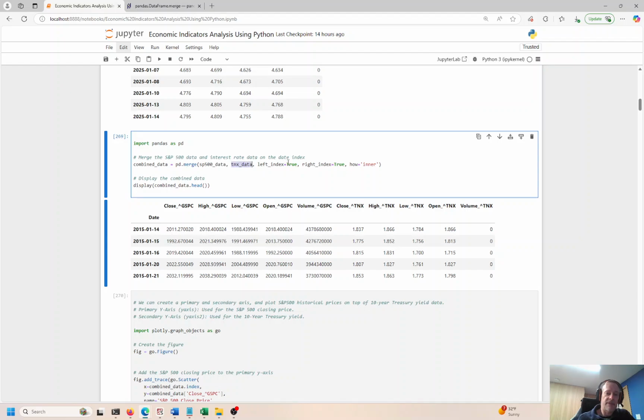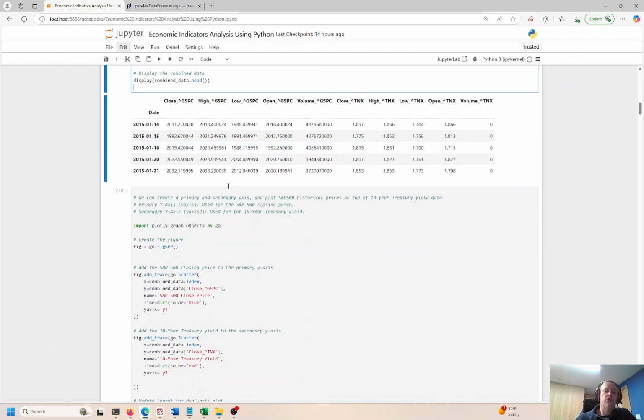We have one data frame, another data frame, we're merging together on the left index, and we're doing an inner merge. So anything that matches is going to be merged together. Anything that doesn't match is going to be truncated off. Okay, if you do a left merge, everything on the first data frame is preserved. Everything that matches the second data frame is kept. Everything else is dropped off. If you do it right, it's the opposite. Everything on this data frame is kept. All the matches are preserved. All the others fall off. And if you do an outer, then you get more of a Cartesian product where you get everything. That's not what we want, right? Most of what we do is inner joins, but there are definitely scenarios where you need left, right, or outer, right? So we have the data pulled in.